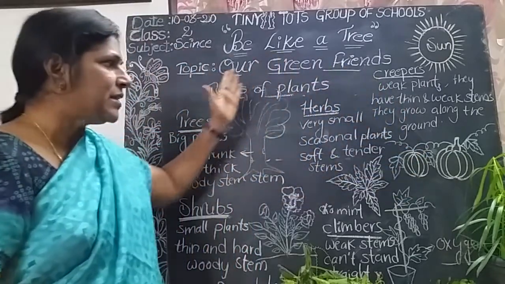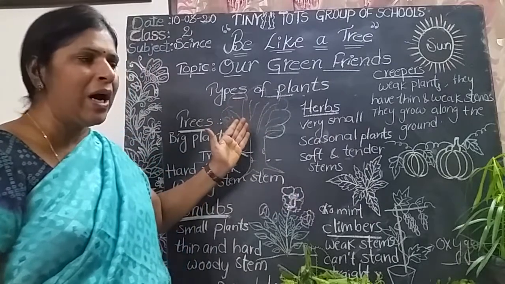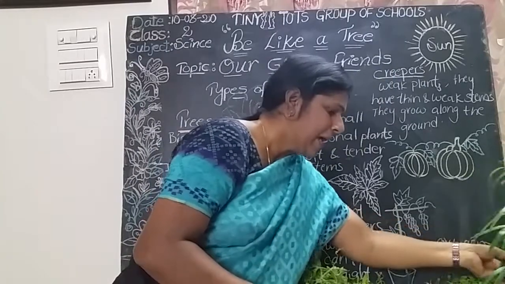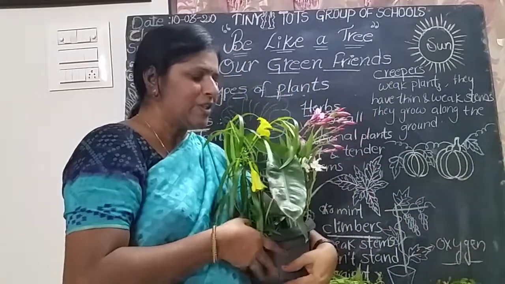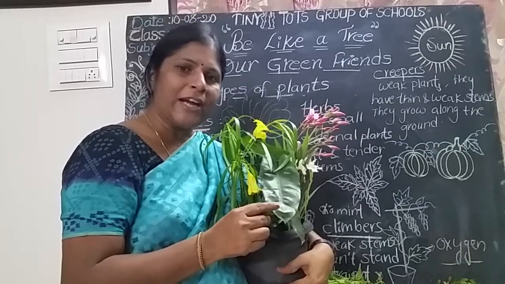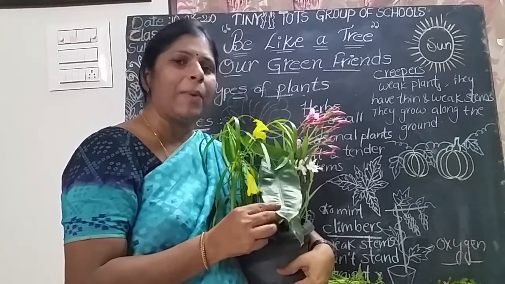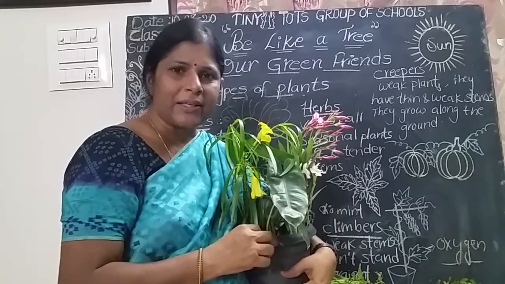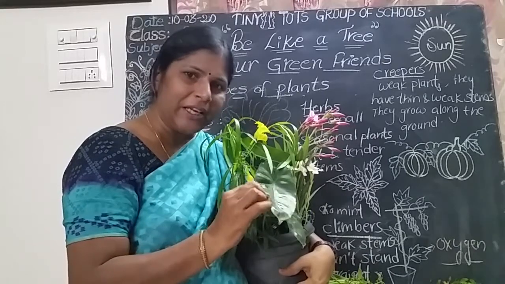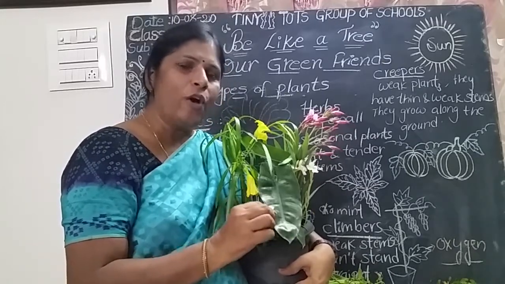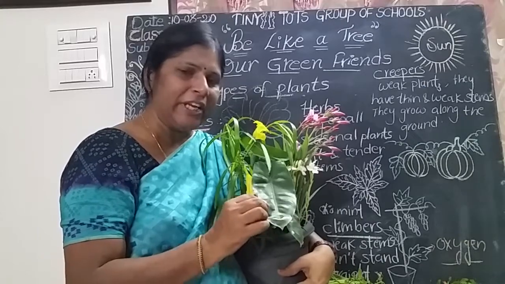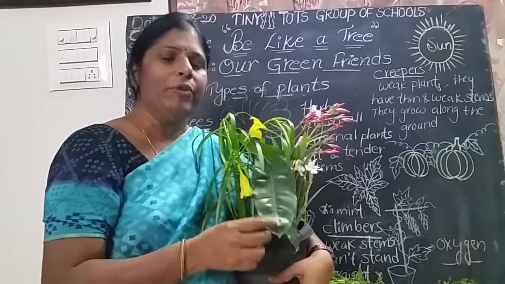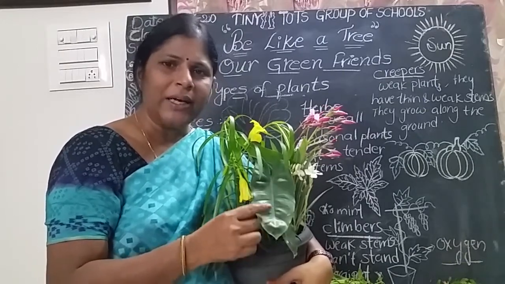But all these plants need sunlight for making food. All these plants use sunlight for making food. All these green plants use sunlight for making food. Green plants only prepare their own food with the help of sunlight. Already water is present in the soil. Air contains the carbon dioxide. Leaves are green in color because they have chlorophyll. Chlorophyll gives green color to the leaf. All green plants make their own food with the help of sunlight, water, air.